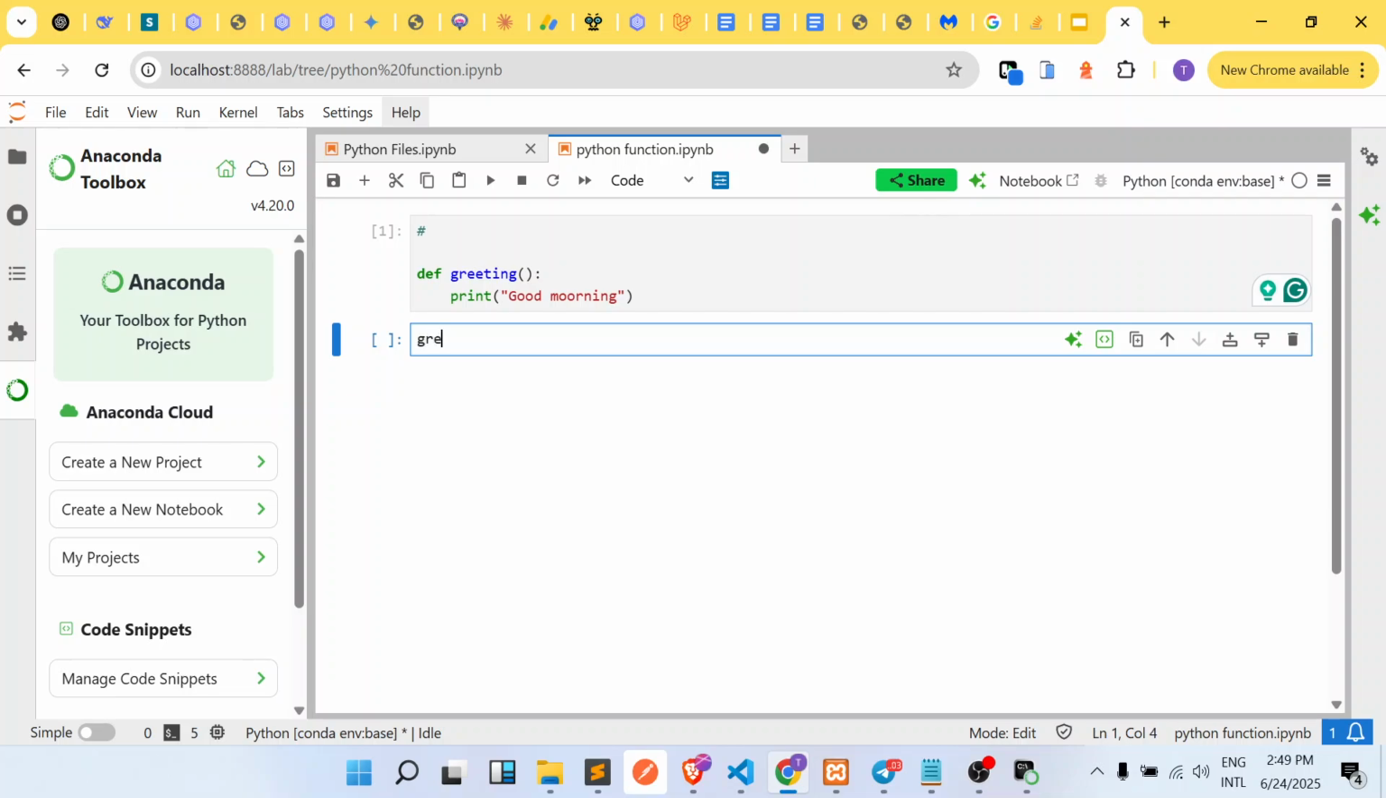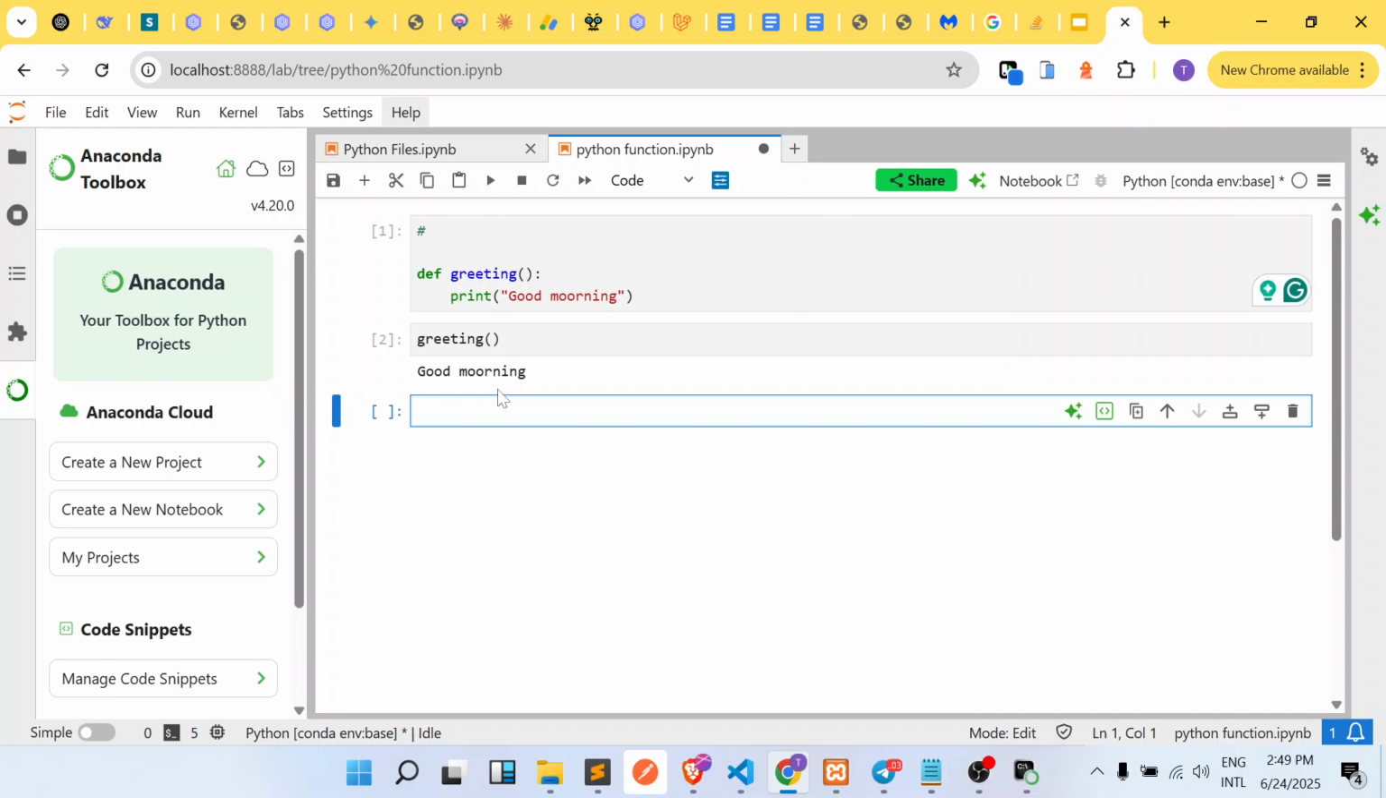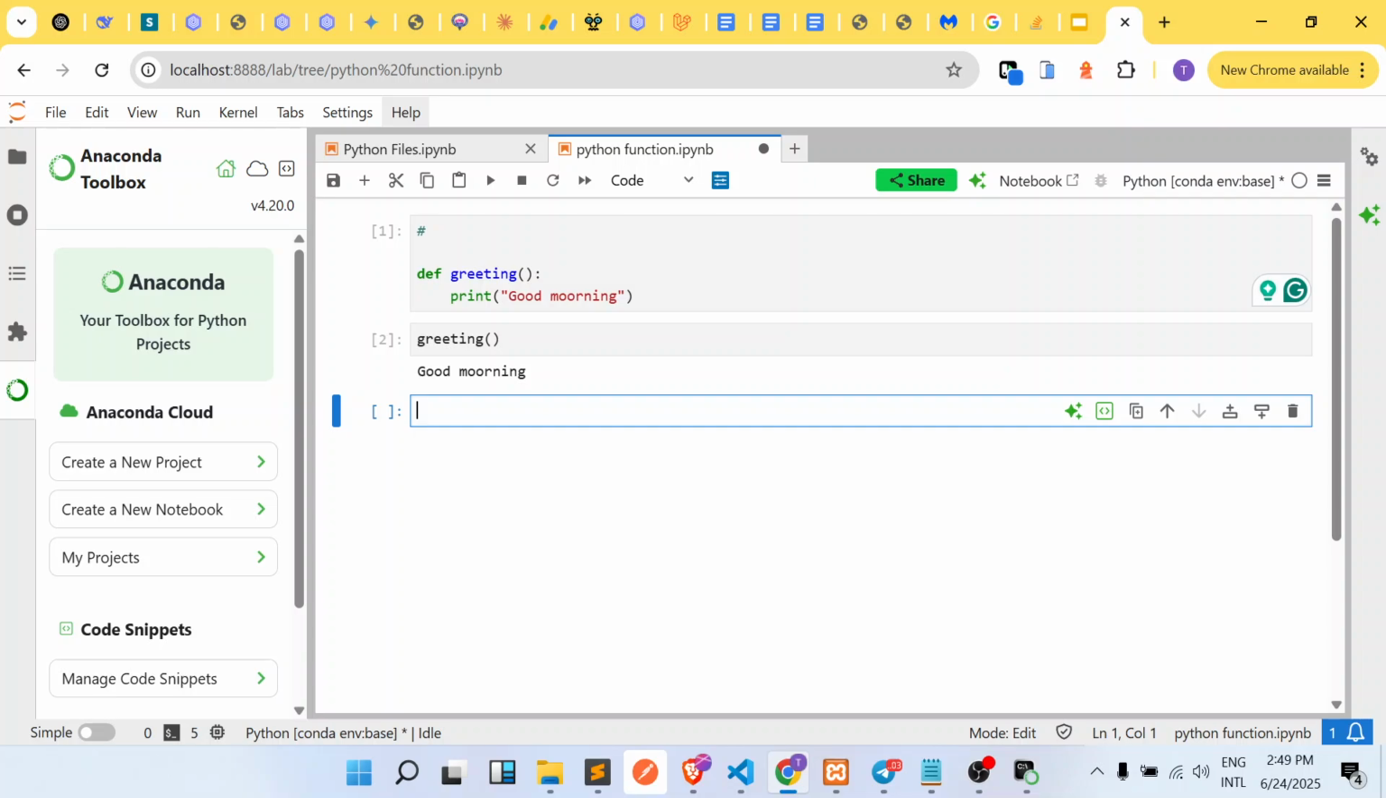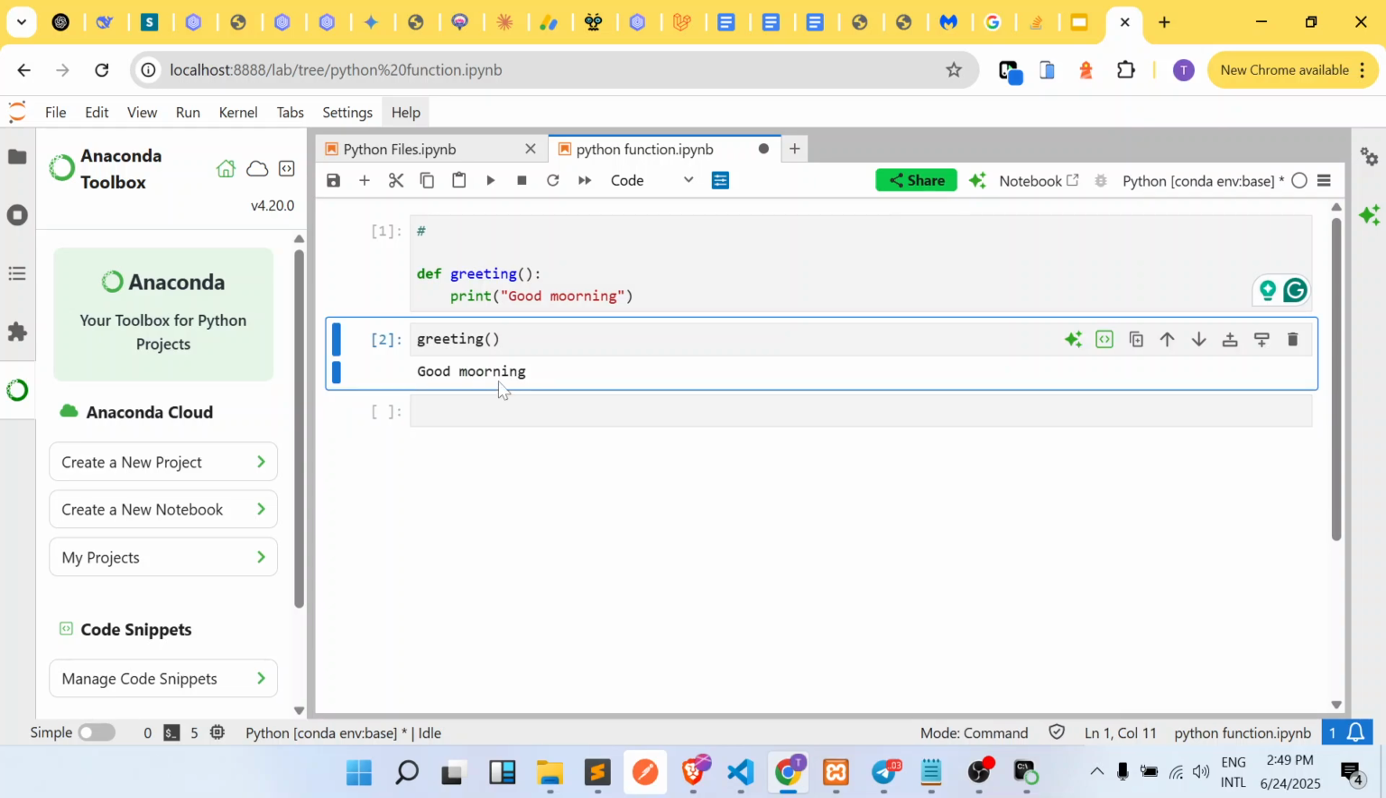So if I invoke our function greeting, the way you invoke a function is to write the name of the function followed by the open and close bracket. So once we run this right now, you can see that the function will simply return good morning to us. Okay, so now you can see that at this particular point there is an error in this particular place.